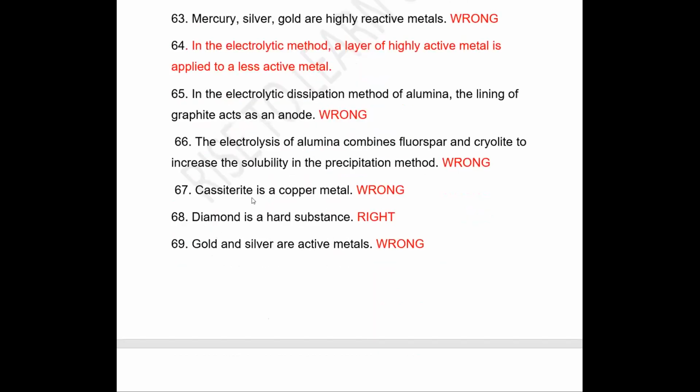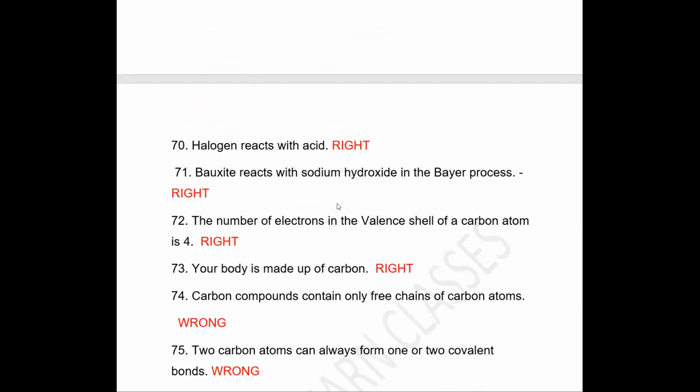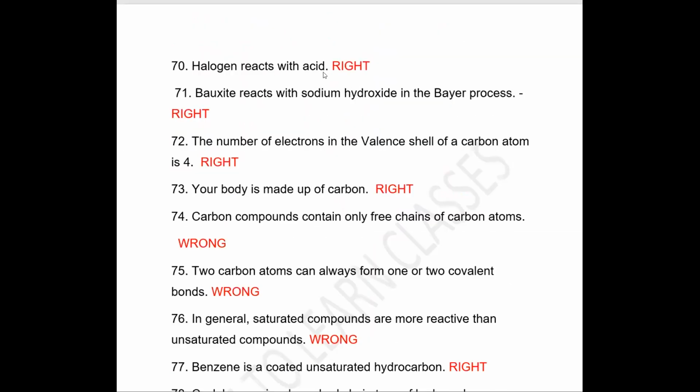Next, calcitrite is a copper metal. Wrong. Diamond is the hard substance. Right. Gold and silver are active metals. They are not active. They are less active metals. So statement is wrong. Next question is, halogen react with acid. Right. 17th group elements. They react with the acid. Right. Bauxite react with the sodium hydroxide in Bayer's process.